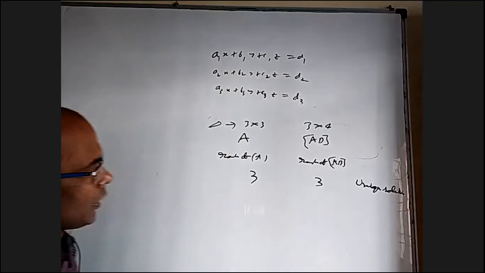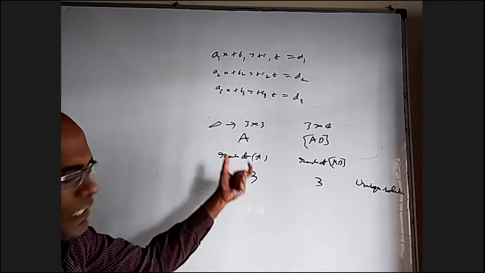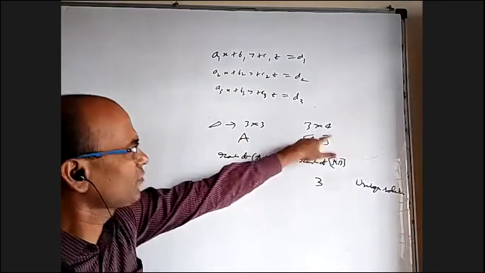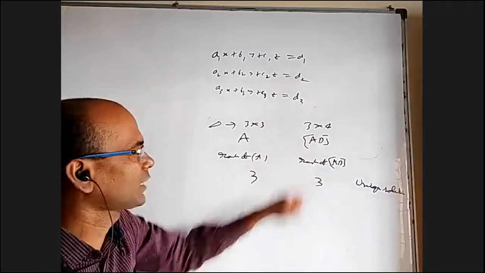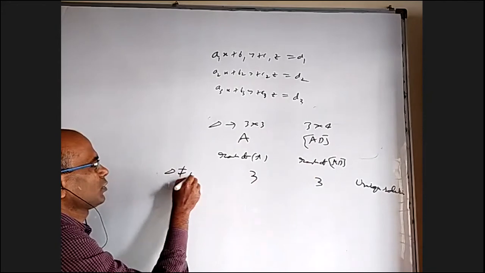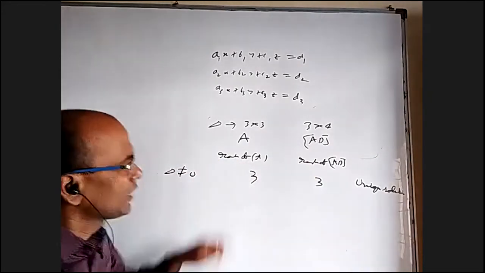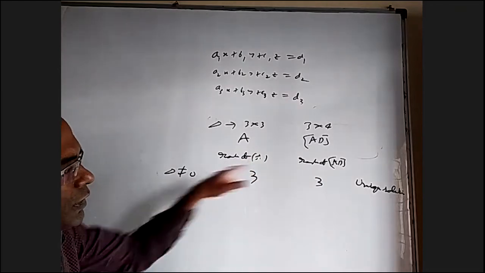Why? You already know that if delta is not equal to 0, the 3 by 3 matrix rank is 3. Even within this 3 by 4, this 3 by 3 is there, so there is one 3 by 3 whose determinant is non-zero. So that rank is also 3. So this is the same as delta not equal to 0. If this rank is 3, this rank is 3, it means delta of A is non-zero. If delta is non-zero, that is a unique solution. We already know.